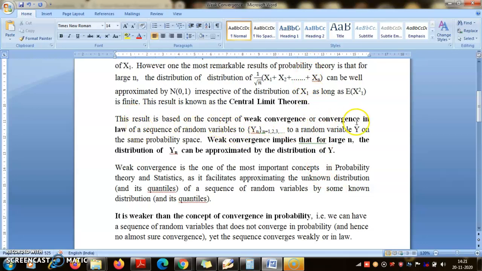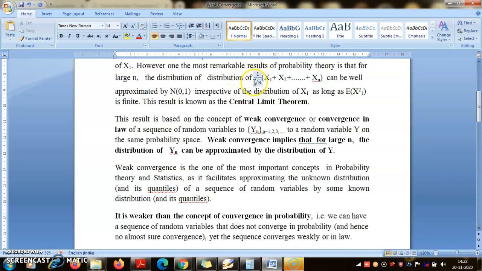Weak convergence or convergence in law of a sequence of random variables Yn to another random variable Y on the same space. I will go to the exact definitions, but before that let me introduce it intuitively based on this example. What is my Yn in this example? This (X1 + X2 + ... + Xn)/√n was my Yn.